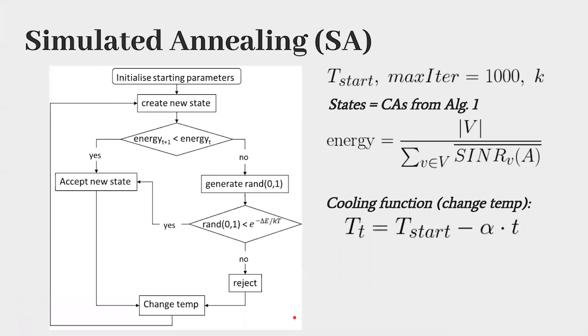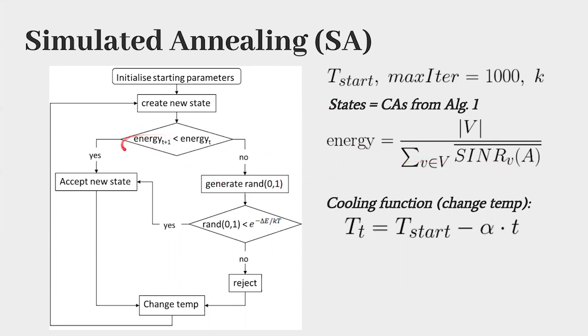So for the simulated annealing implementation, we start by creating a state. And a state is a channel assignment that has been developed using the algorithm just shown. Then for each state, we have to calculate the energy. The energy in this case is the objective mentioned, that is the inverse of the average SINR.